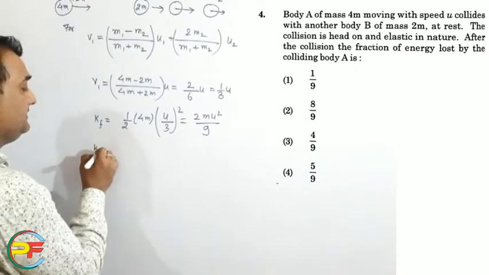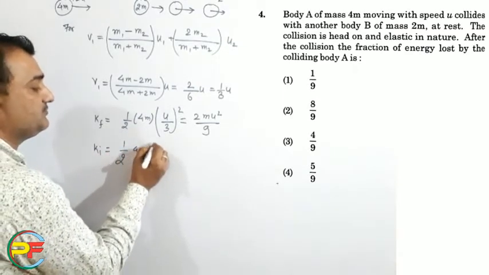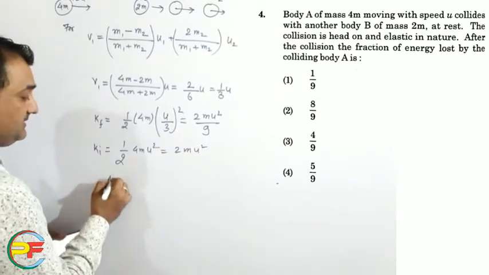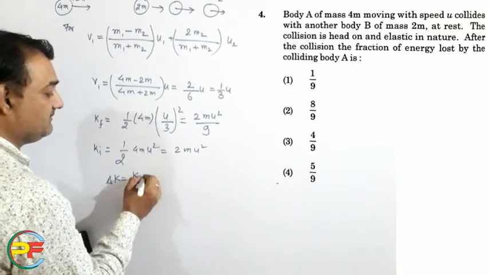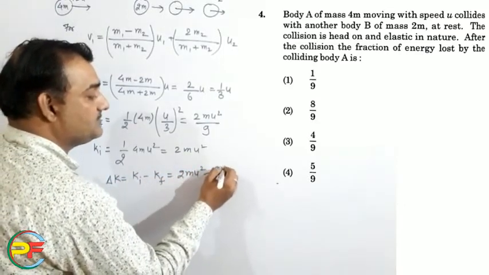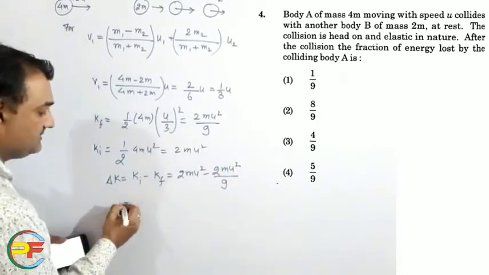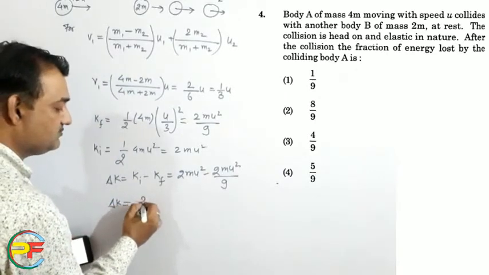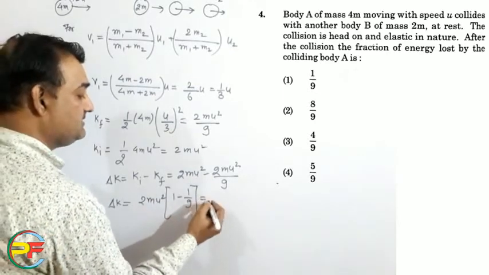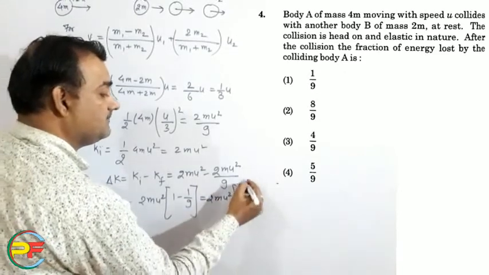What was the initial kinetic energy? The initial kinetic energy was half into 4m into u squared, so that is 2mu squared. Now the change in kinetic energy, delta K, is given as K initial minus K final, and that is 2mu squared minus 2mu squared by 9. Now you can take 2mu squared common from that. So delta K is equal to 2mu squared into (1 minus 1 by 9), and this is 8 by 9. So it is 2mu squared into 8 by 9.